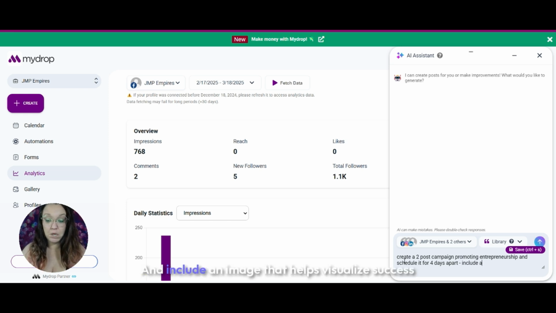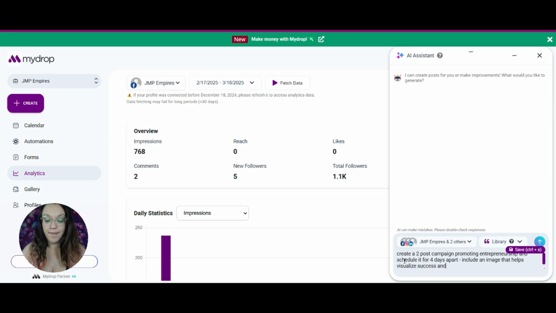And include an image that helps visualize success and riches. Boom.